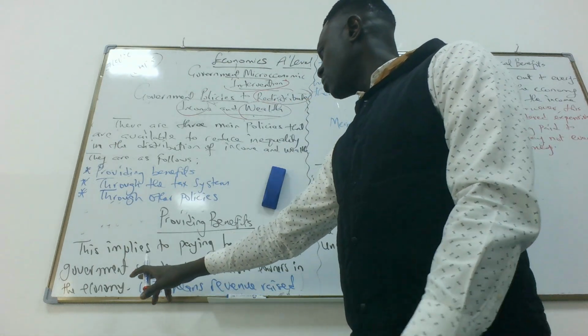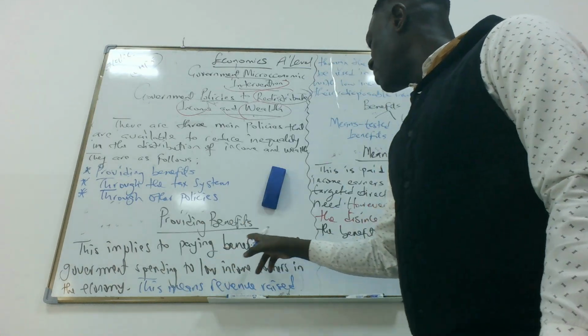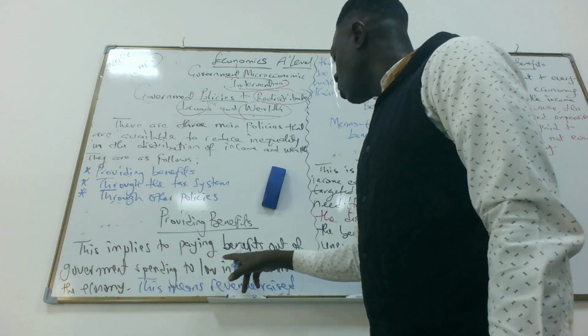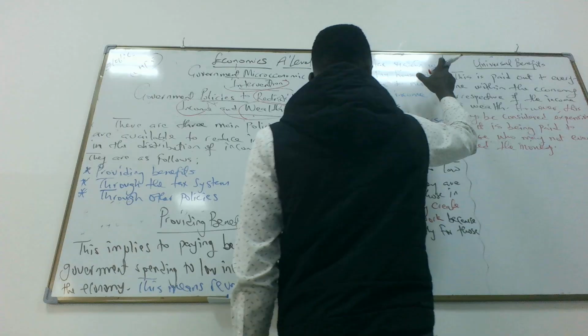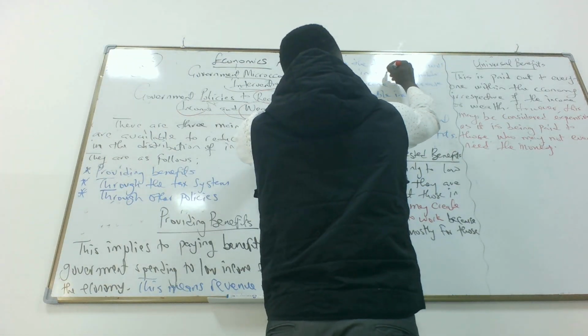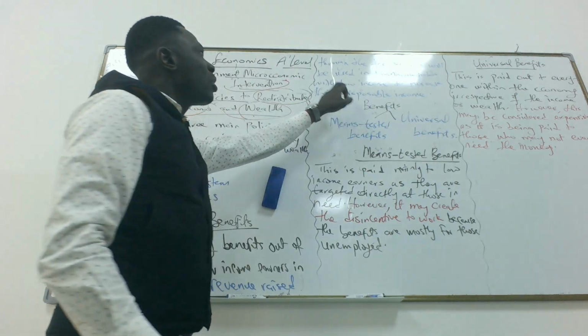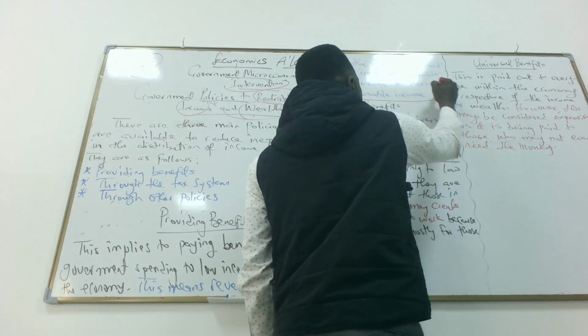So look at what I do. This applies to providing benefits. This applies to paying benefits out of government spending to low-income earners in the economy. This means revenue raised through the tax system will be used in paying households with low income to increase their disposable income. So the purpose is this.